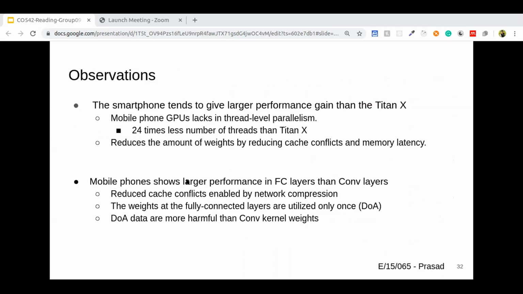Given a compressed network, the smartphone tends to give larger performance gain than the Titan X because the mobile phone's GPU lacks thread level parallelism.